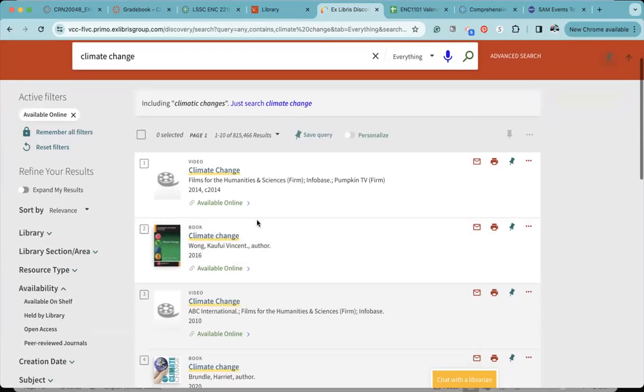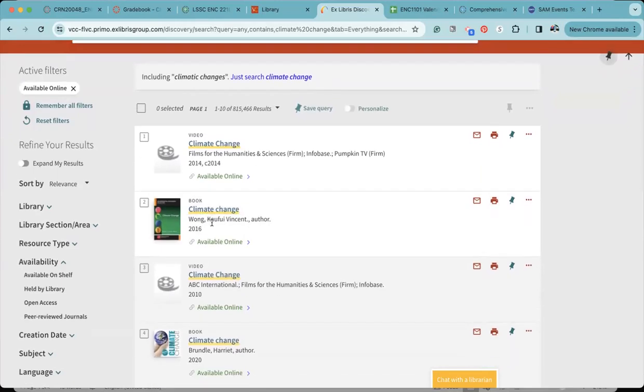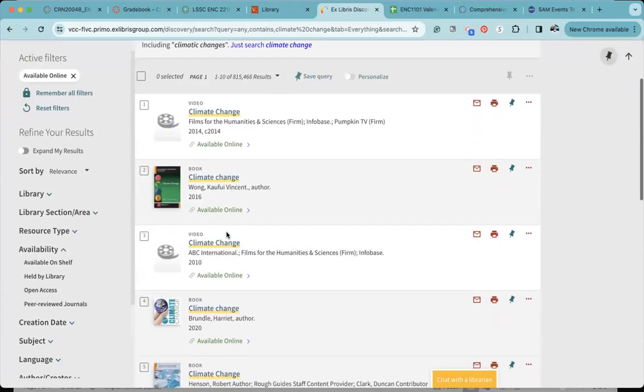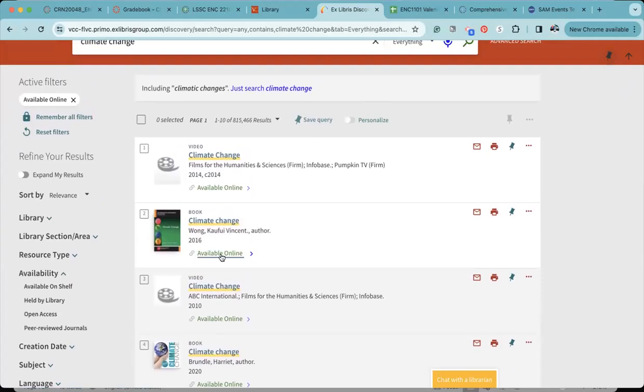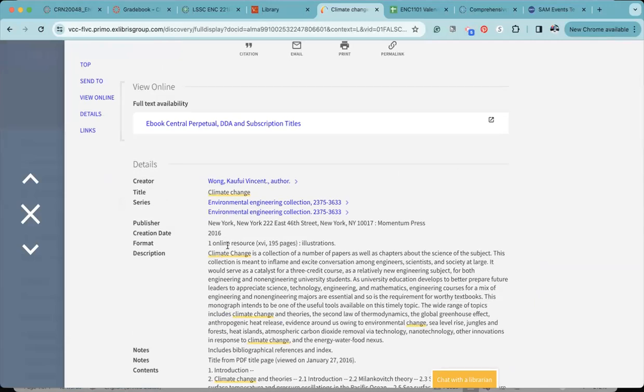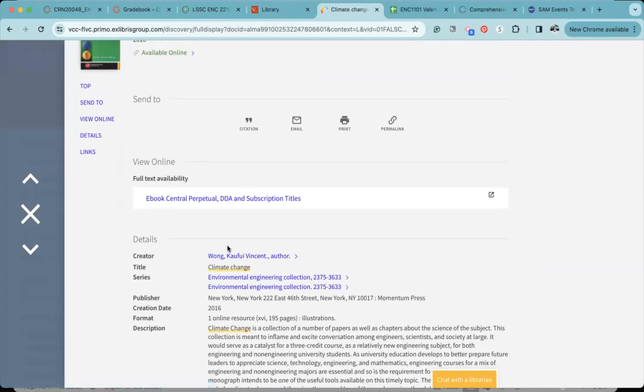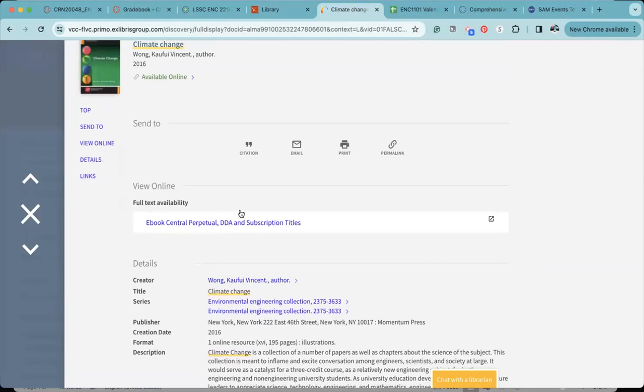Okay, so let's get a book. This one also is a book. It's available online, and it has an author. It's not got an editor. If we are seeing the word editor here, then we're going to be getting the book, opening the book, and using individual articles.